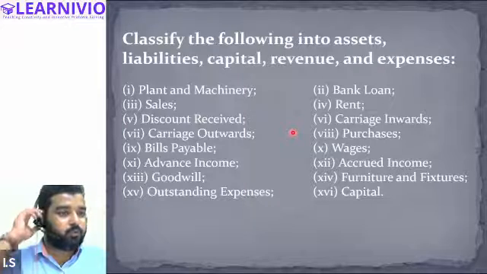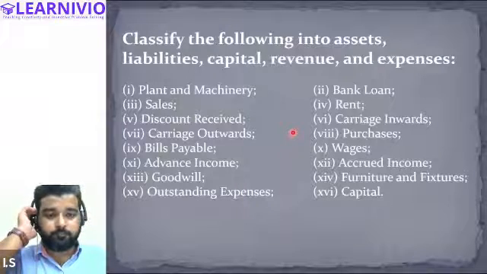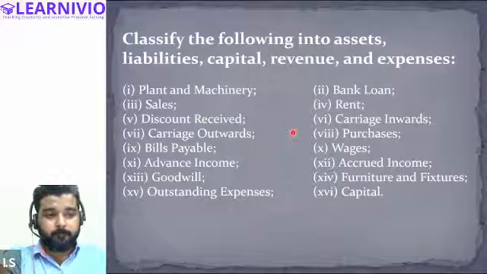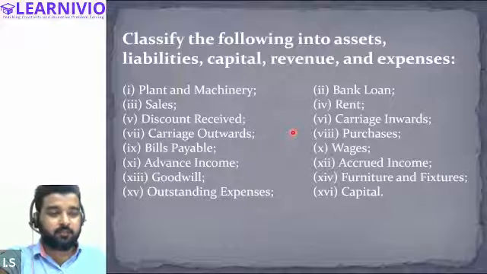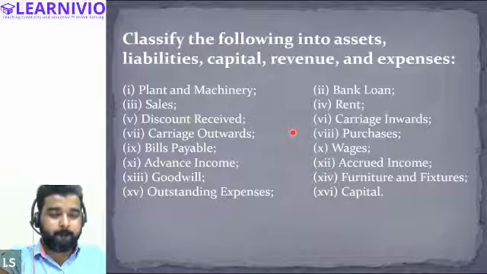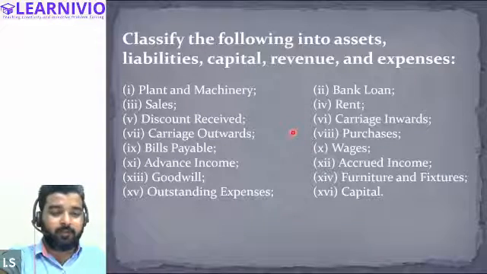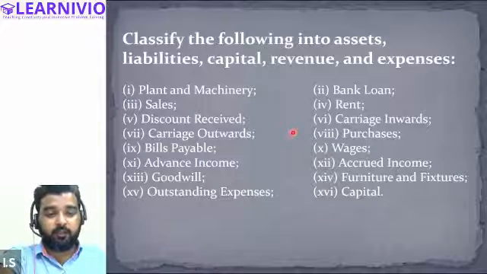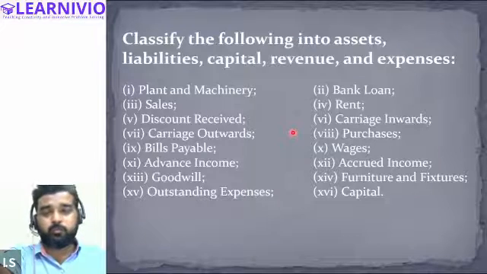Mazen, advance income will be a liability, right? Yes, advance income is a liability. Is it clear why accrued income is an asset? Do you have any doubt? No, we haven't received it yet, but the income is already due.